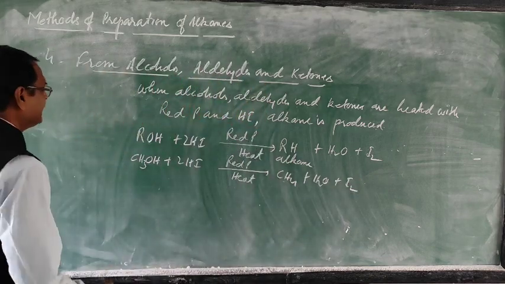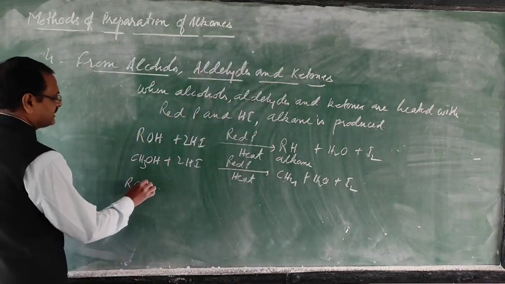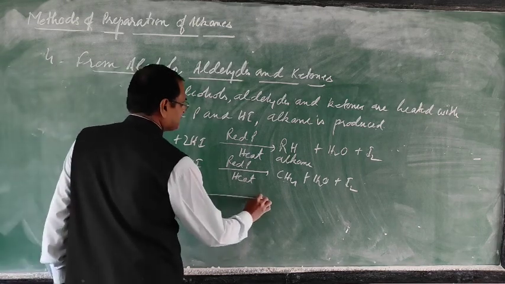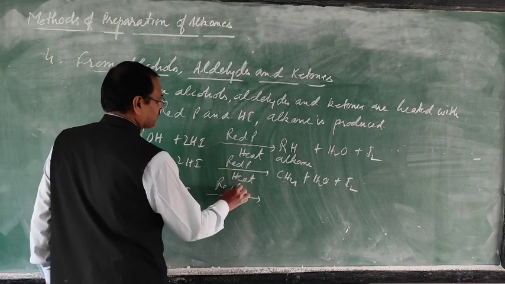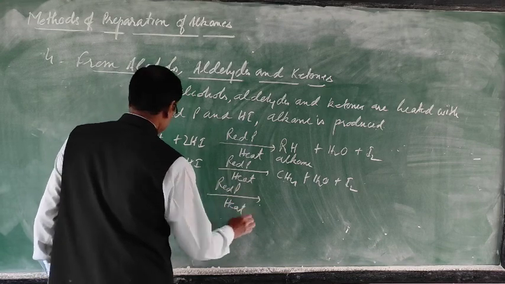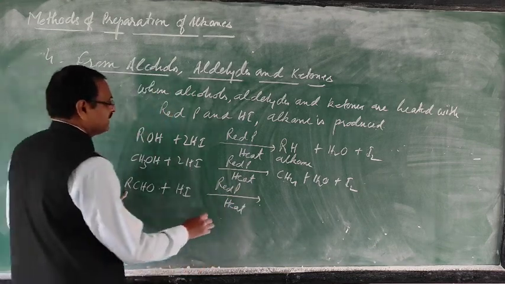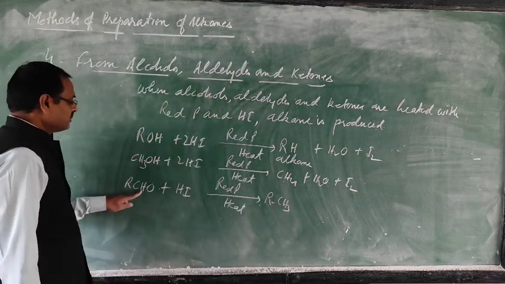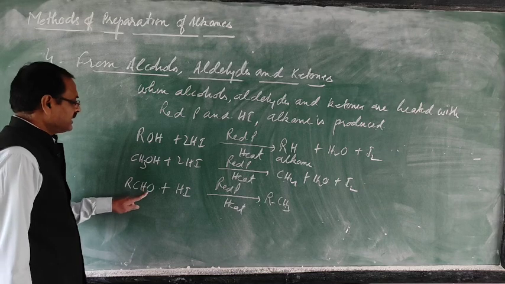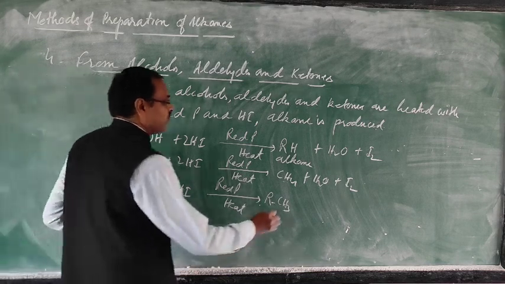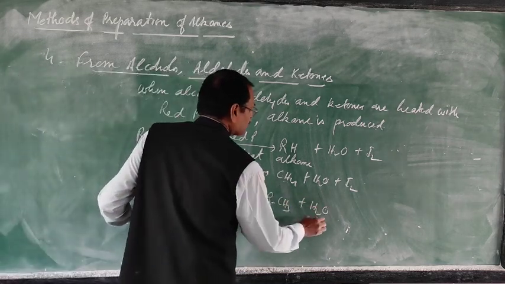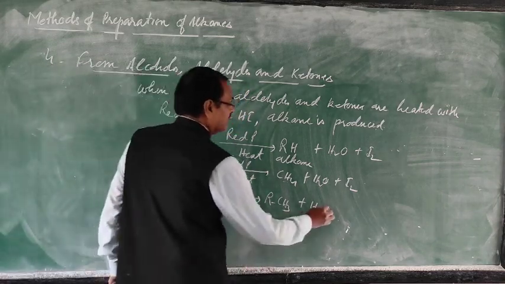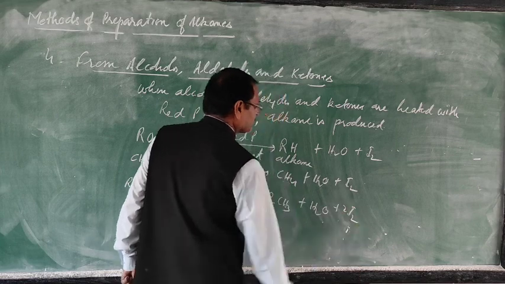Another one is aldehyde. So RCHO is heated with HI in the presence of red phosphorus. Just see, this R is there and then this is converted to CH3. Now 2 hydrogens are used here and then oxygen will go in the form of water. So 2 here, 2 there, 4, then take 4 molecules of HI, then 2I2.